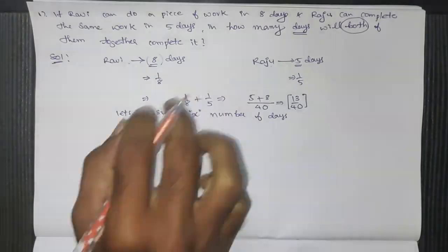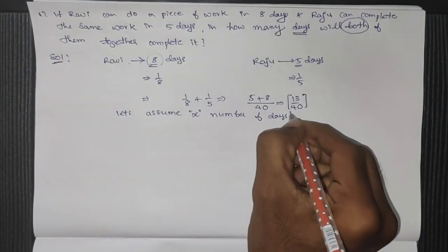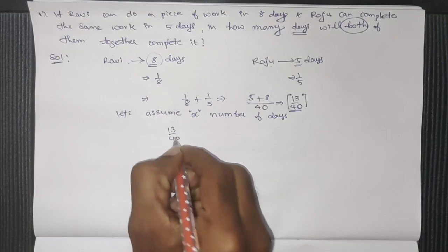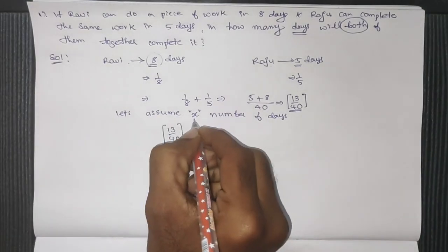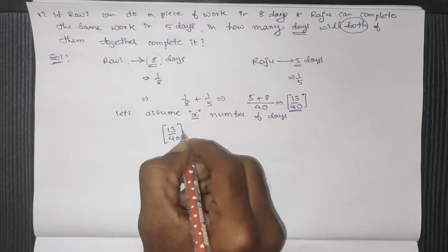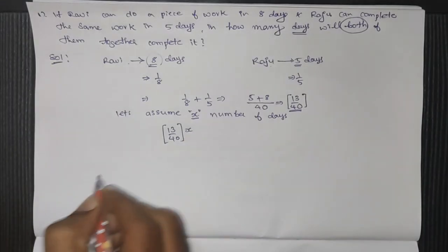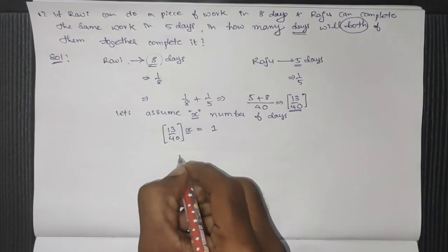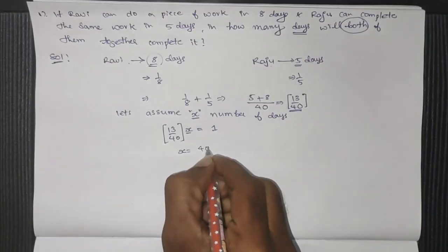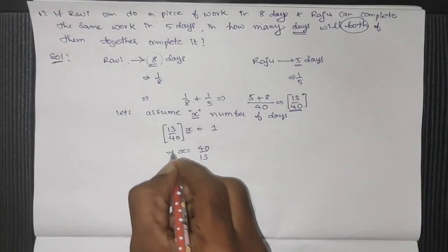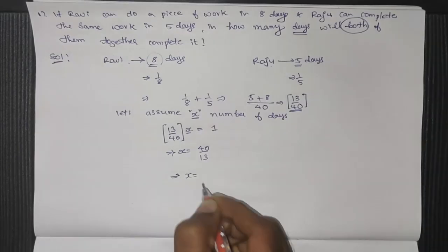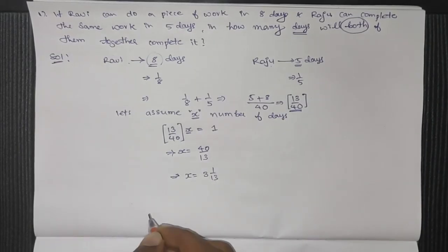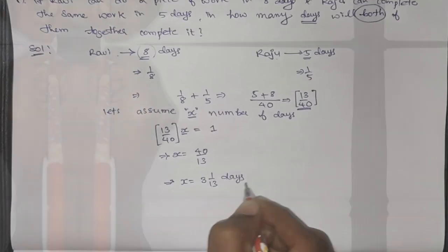To complete the whole work, in one day they complete 13 by 40. Then in x number of days they complete 13 by 40 into x, the whole work. So the number of days x is equal to 40 by 13, that is, approximately 3 days.